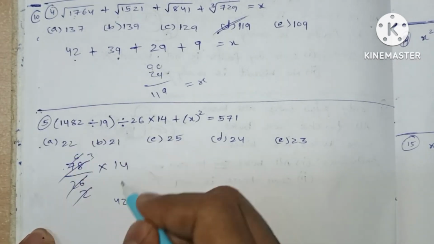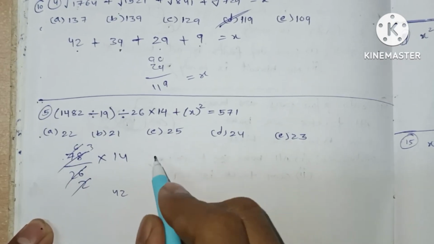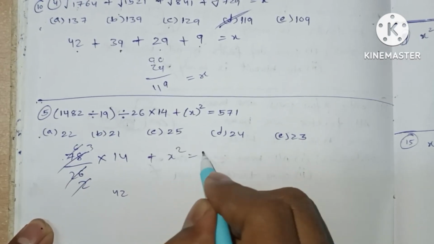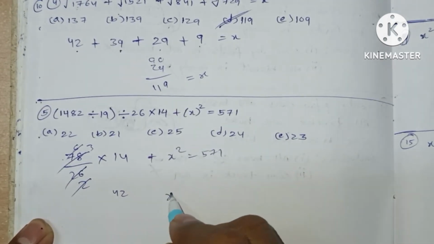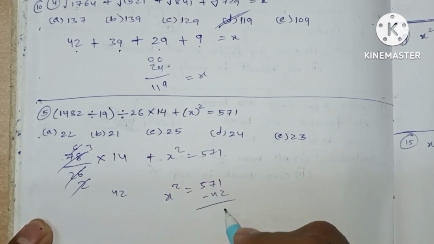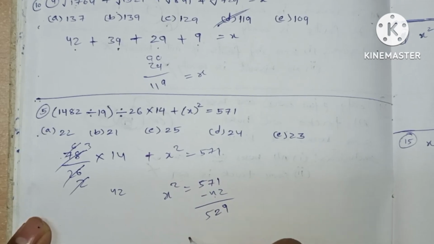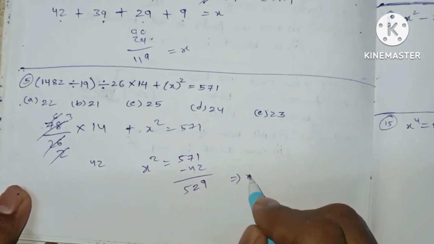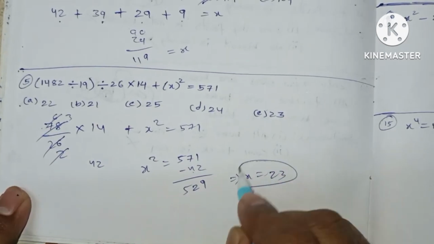So totally we get 42 plus x square equals 571. Therefore x square equals 571 minus 42, which will be 529. So our answer x will be 23. Option E.